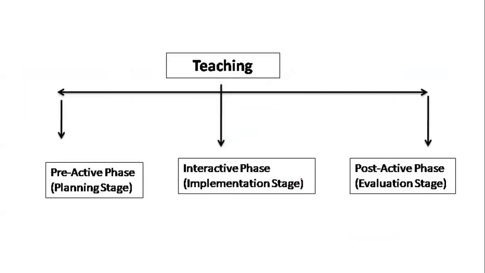So let's see what these phases are called. The pre-active phase is the planning stage. Interactive is called the implementing stage. Post-active is called the evaluation stage. Please keep the names in mind. You may get a question asking what this option is called, or what is another name. So you should be able to write it very well. That is, the pre-active stage is known as the planning stage. The interactive stage is known as the implementation stage.